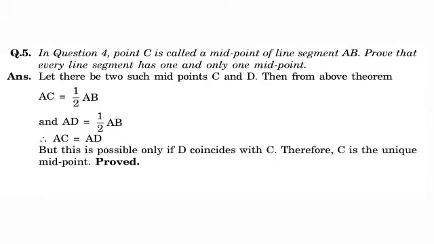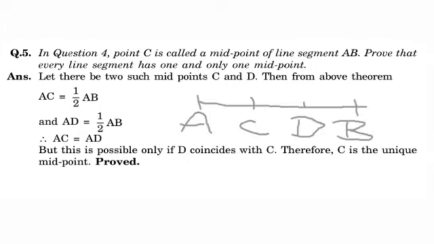Fifth question is, in question 4, point C is called a midpoint of line segment AB. Prove that every line segment has one and only one midpoint. Answer is, let there be two such midpoints C and D. Then from the above theorem, AC is equal to half of AB. Therefore AD is equal to half of AB. Therefore AC is equal to AD. But this is possible only if D coincides with C. Therefore C is the unique midpoint. It is proved here.